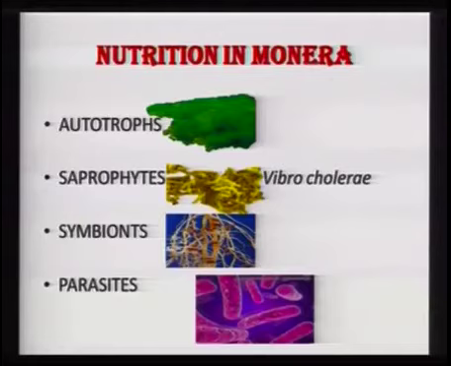Now these, as you can see here, are green in color, and the mere fact that they are green suggests that they contain a green colored pigment known as chlorophyll, and with the help of sunlight, water and carbon dioxide, they are able to make their own food. So they are known as autotrophs.